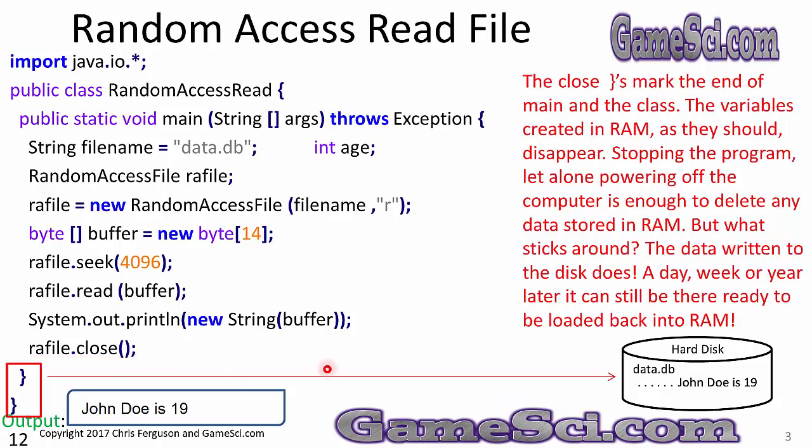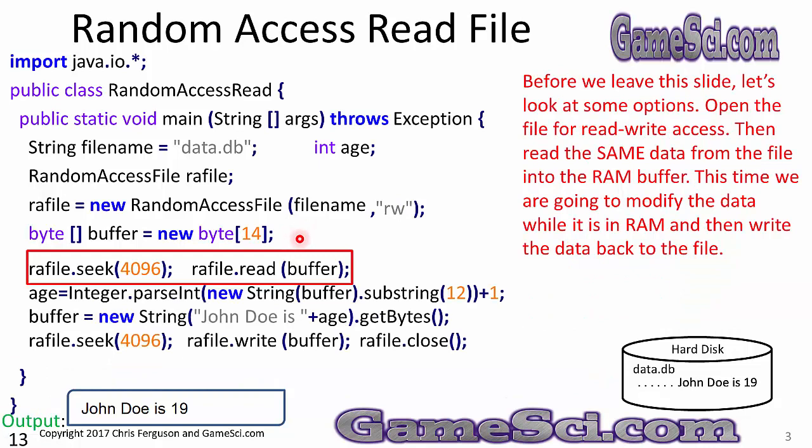The close curly brace marks the end of main and the class. The variables created in RAM, as they should, disappear. File name is gone, age is gone, RAFile is gone. Stopping the program, let alone powering off the computer, is enough to delete any data stored in RAM memory. But what sticks around? The data written to the disk does. A day, a week, or a year later, it could still be there, ready to be loaded back into RAM.